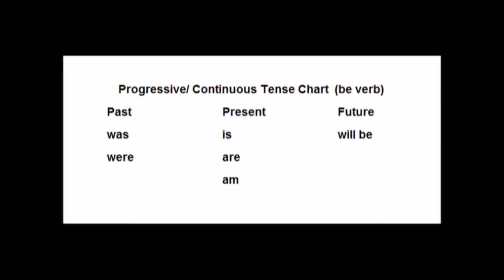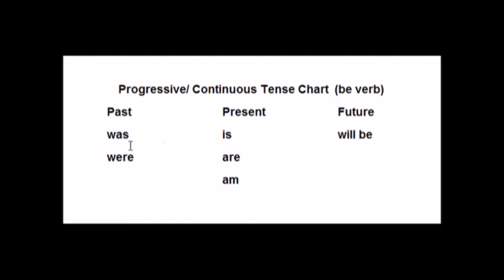EnglishWS.com, DCP Training, Part 3, the progressive tense, also known as the continuous tense. Looking at the chart, you can see the be verb in the past, present, and future tense. The progressive tense rule is be verb plus ing on the action verb.